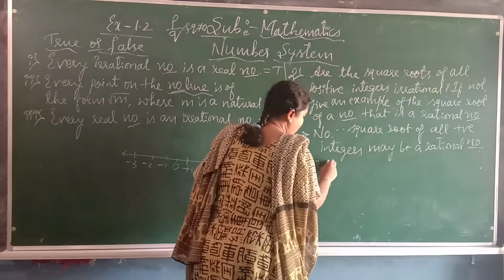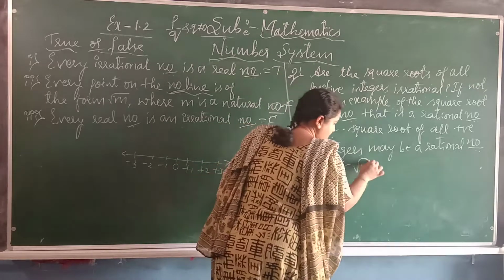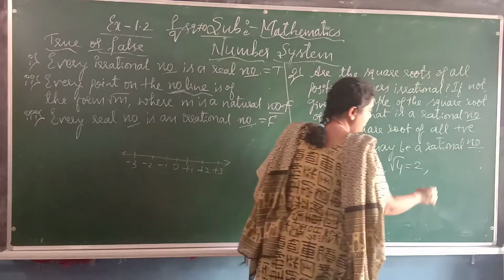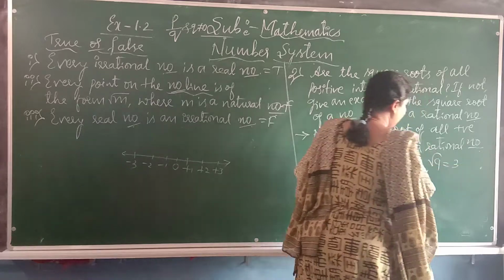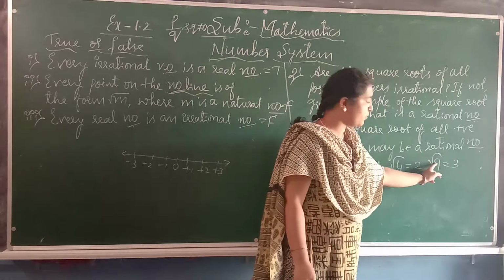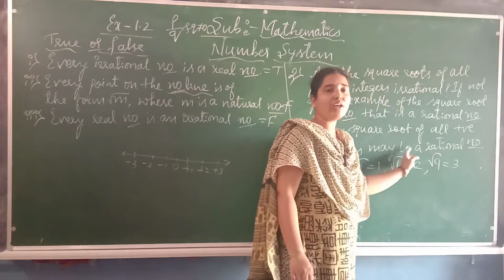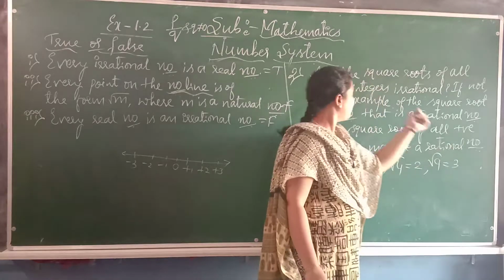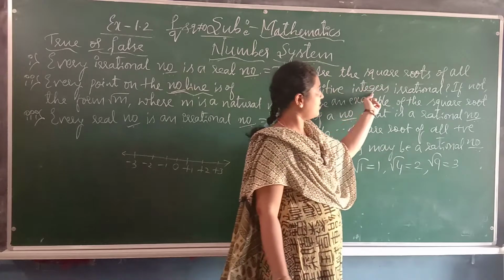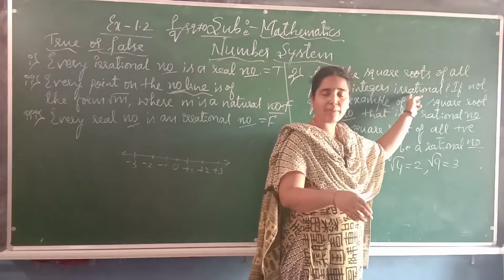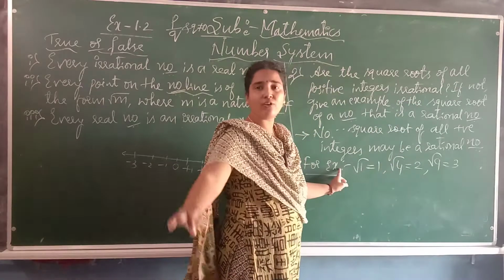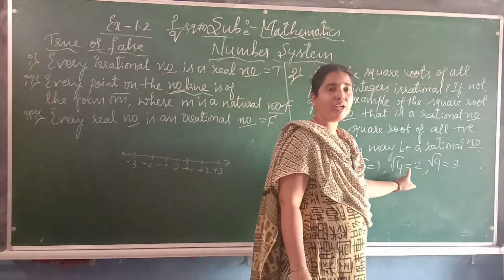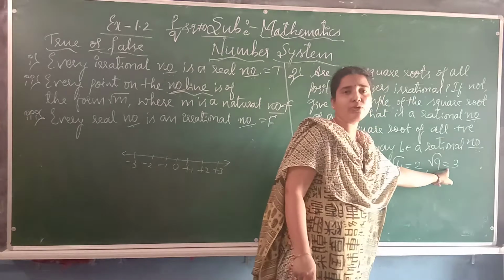For example, square root of 1 is equal to 1, square root of 4 equals 2, and square root of 9 equals 3. Here 1, 4, 9 are not the irrational part, but the square root gives a rational number. Therefore, the square root of all positive numbers is not always irrational. It may be rational. Therefore, the example is root 1 equals 1, root 4 equals 2 and root 9 equals 3.